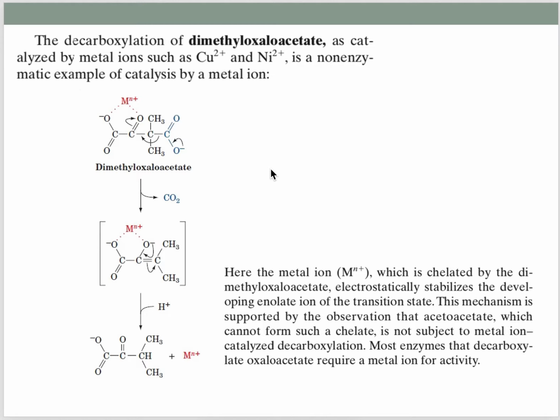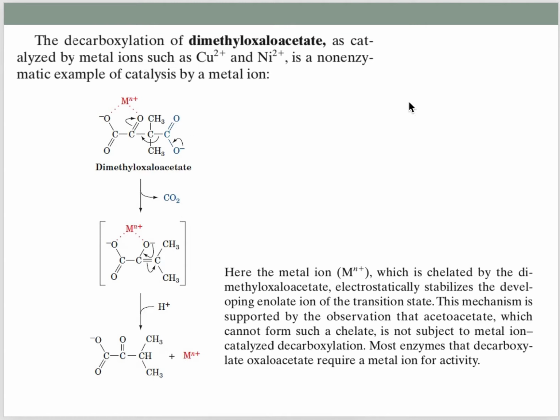So how does the metal ion help in this reaction? Here is the carbon dioxide. For it to be removed, the bond between this carbon and this carbon needs to be broken. If this bond breaks, then the carbon dioxide can get released.